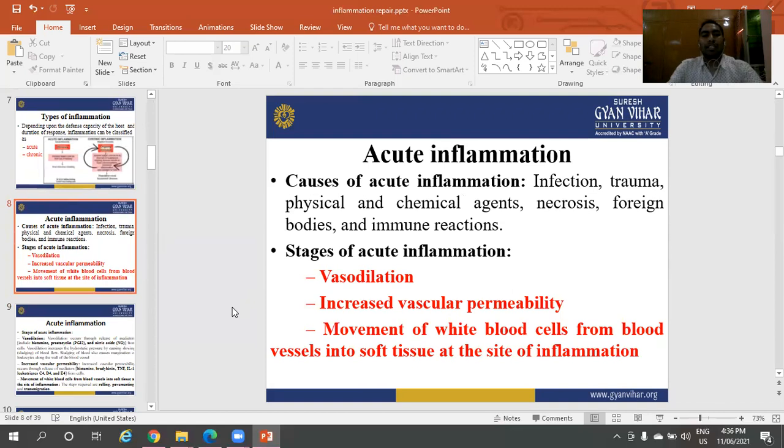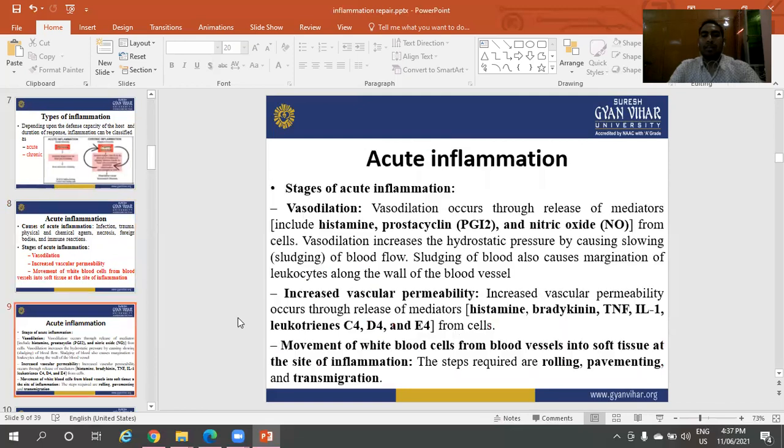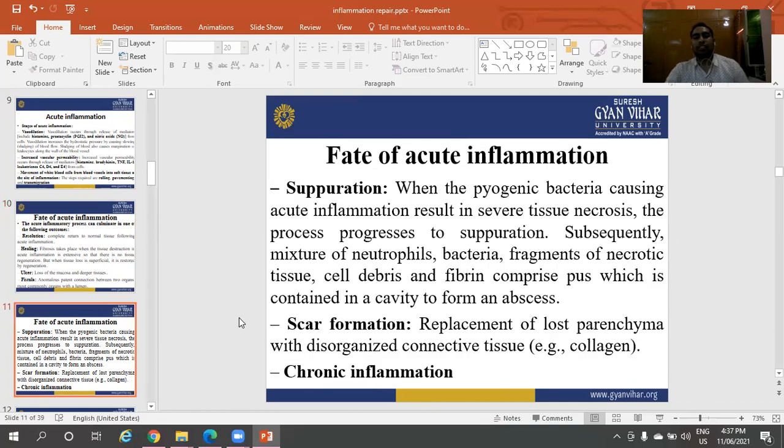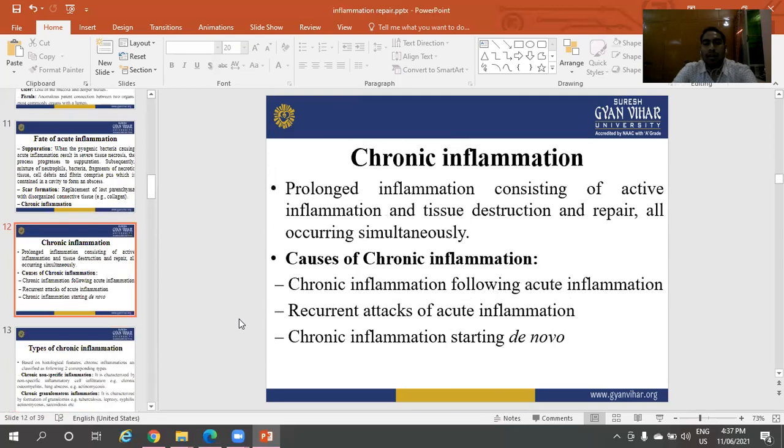In acute inflammation, the stages are vasodilatation, increased vascular permeability, and movement of white blood cells from blood vessels into soft tissue at the site of inflammation. The fate of acute inflammation: resolution, healing, ulcer, fistula, suppuration, scar formation, and chronic inflammation. These are the fate of acute inflammation.